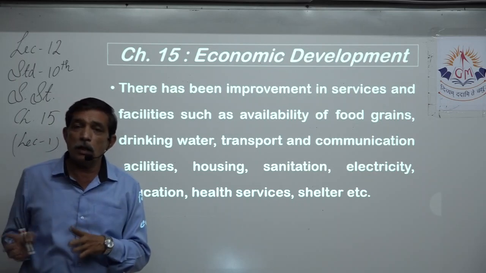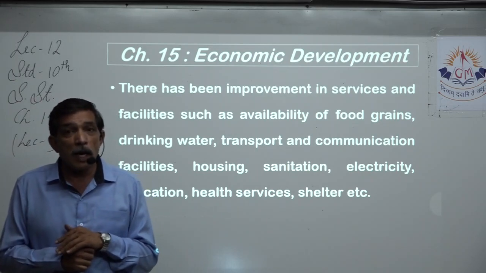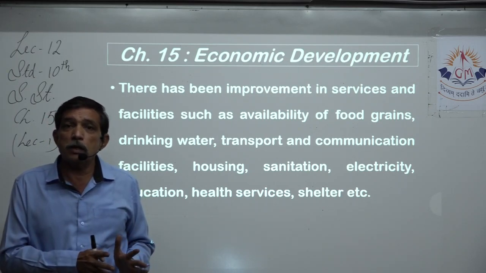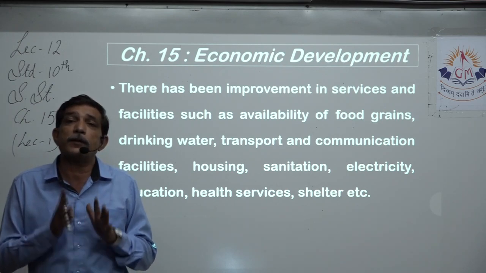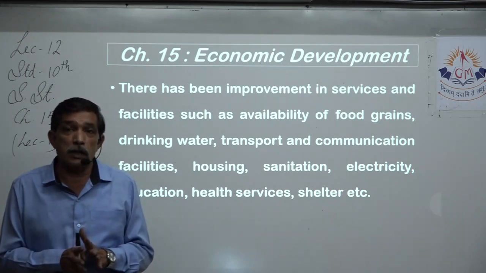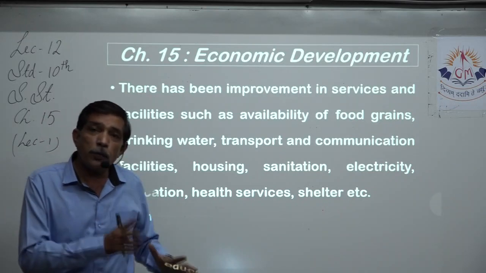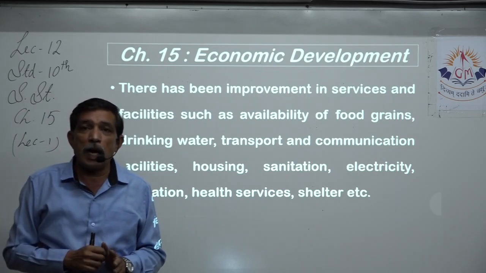Yes, we will learn it in some of the succeeding chapters also, that when we got independence in 1947, we did not have self-sufficiency in terms of grains. The population of that time and the production of grains at that time, there was a huge difference between that.